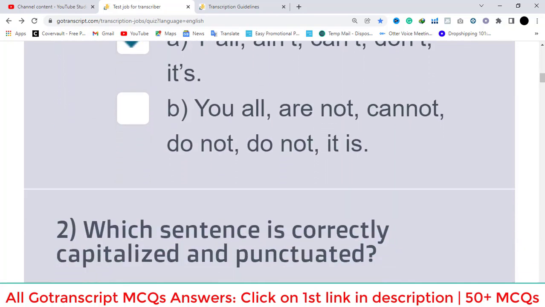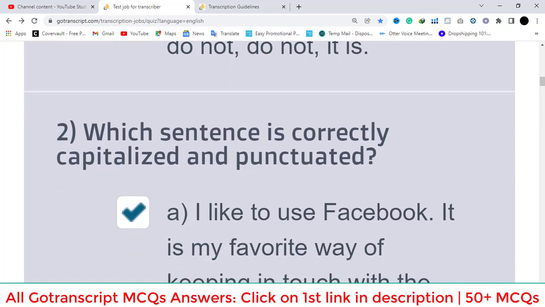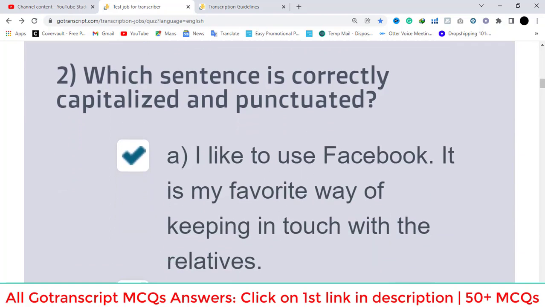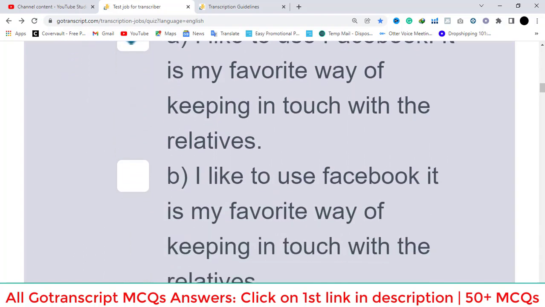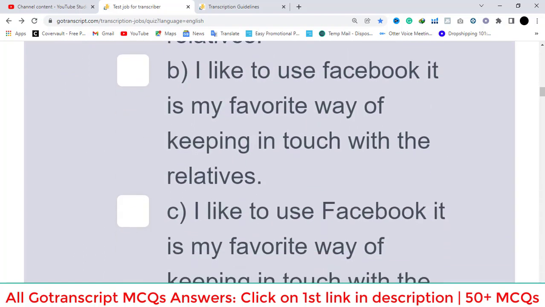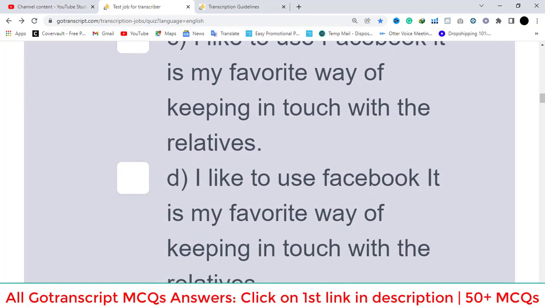Second question is, which sentence is correctly capitalized and punctuated? A option is correct. I like to use Facebook. It is my favorite way of keeping in touch with the relatives. B option is wrong. C option is wrong. D option is also wrong.